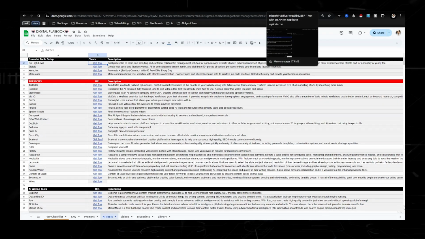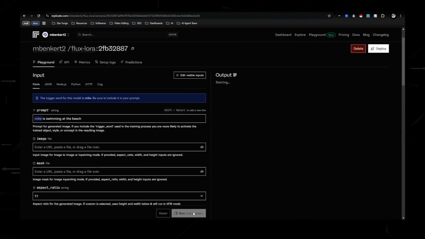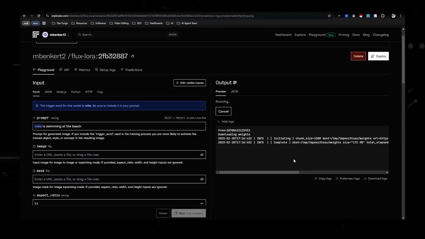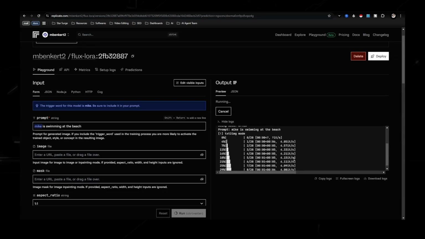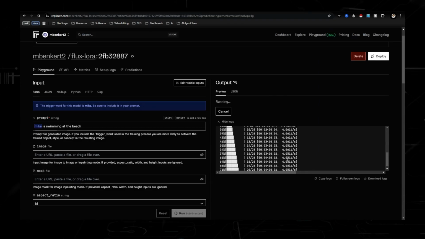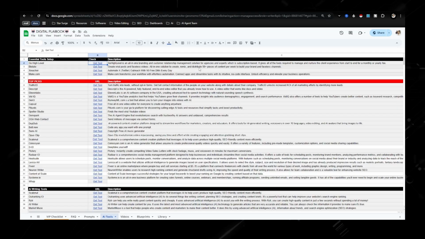So there's a tool that I use called Replicate. Now this is programmed with pictures of my face, and every time this trigger word Mike is imported, it's going to create an image with my face based around this prompt. And as you can see, it's running and it's going to generate a picture in probably about 10 seconds. And that is a very bad picture, but you guys get the point.